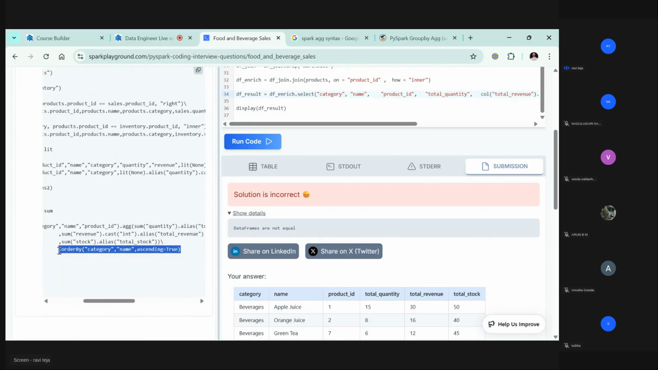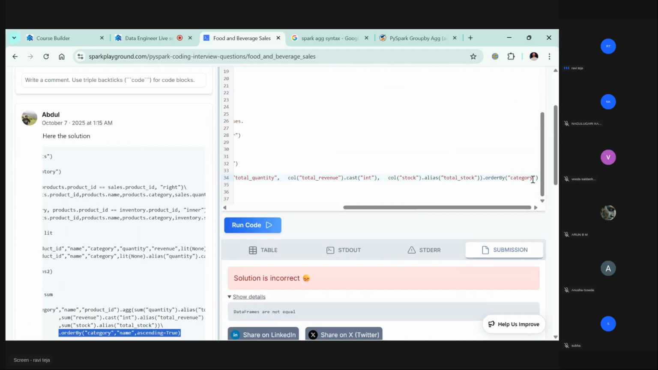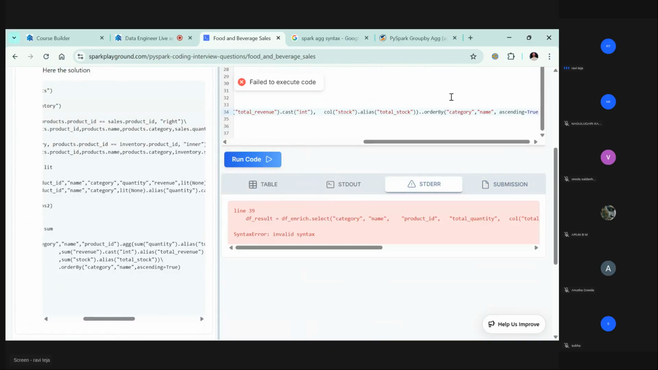Let's try to do this. Order by category and name. Let's try to run this code. If it works, then okay, so there are two things here. Okay, let's remove this.